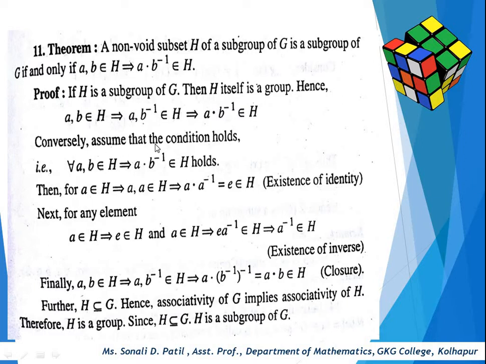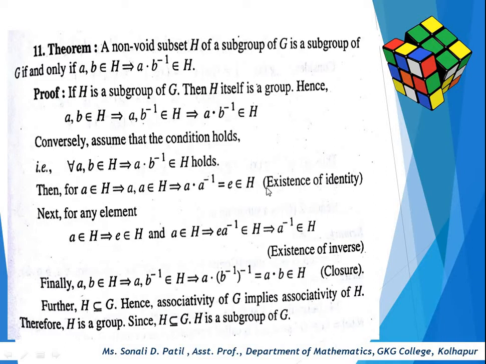Then conversely assume that the condition holds, that is for all a, b belongs to H, a dot b inverse belongs to H holds. Then for a belongs to H, this implies that a, a belongs to H. So this implies that a dot a inverse, by using this property, belongs to H, and this implies that e belongs to H because a dot a inverse gives the identity element.